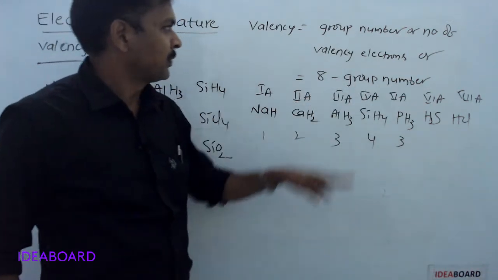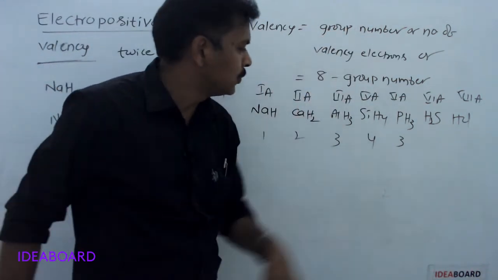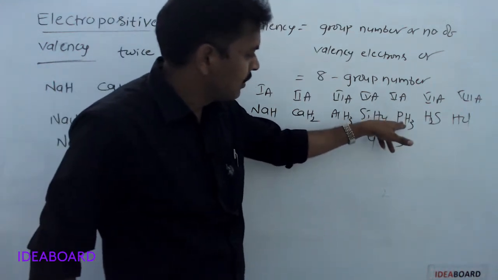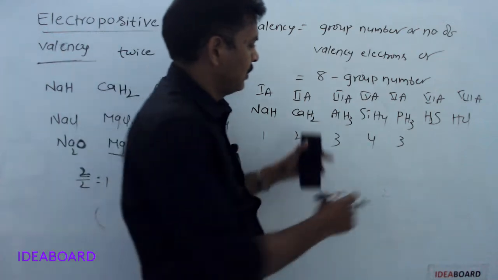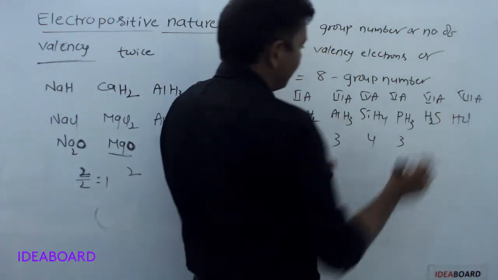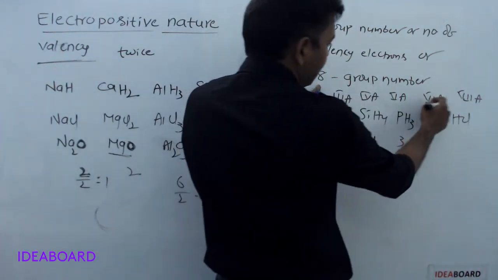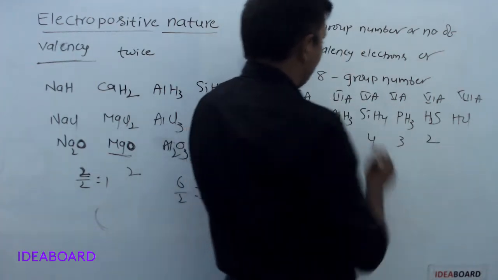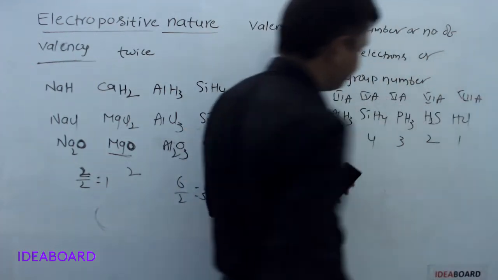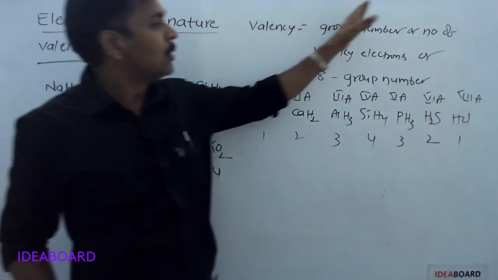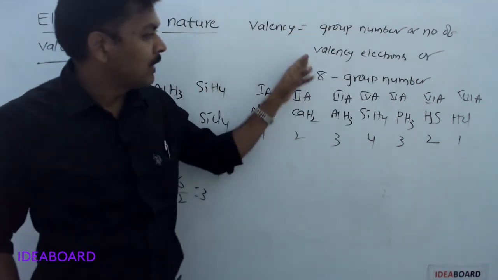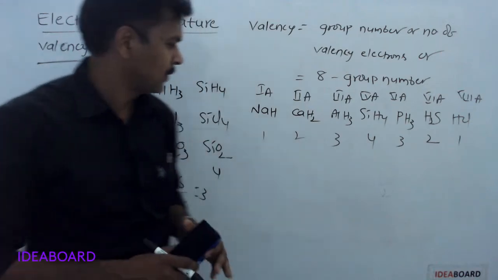Group number or 8 minus group number. Phosphorus belongs to the 5th A group: 8 minus 5 is 3. For sulfur, 8 minus 6 is 2. 8 minus 7 is 1. So valency of an element is equal to group number or number of valence electrons, or 8 minus group number.